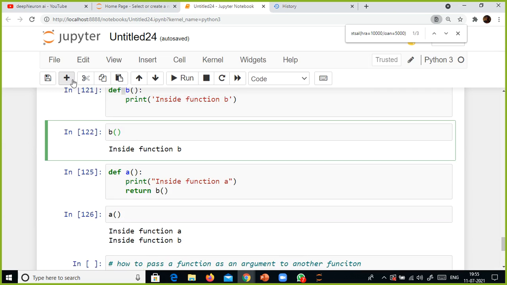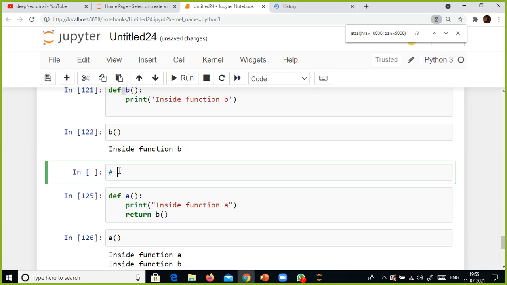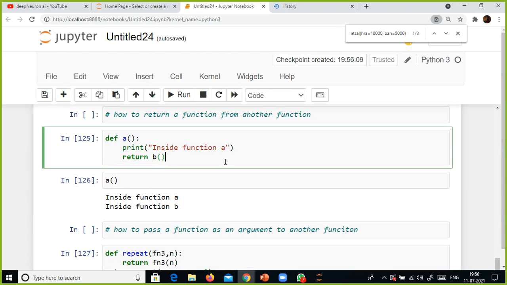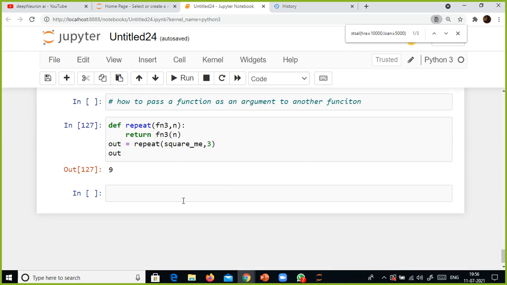So here is how to return a function from one function to another function. That is what we can see here. That is the beauty of functional programming. In functional programming, you can pass a function as an argument to another function, you can assign a function to a variable, and also you can return a different function from a function, right?